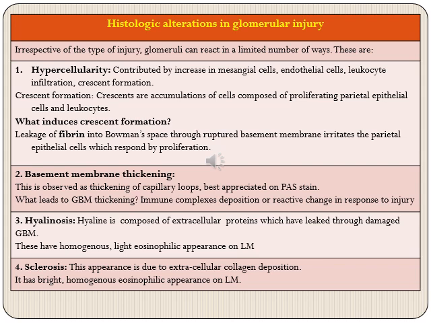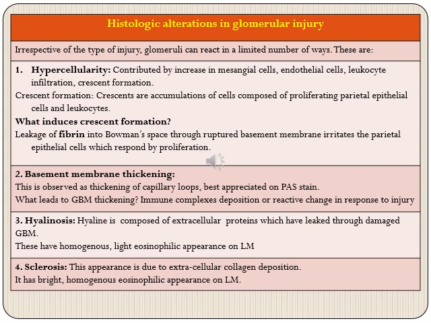A crescent appears like a crescent moon, that is why they are called crescents. These crescents are accumulations of cells composed of proliferating parietal epithelial cells and leukocytes. As you would recall, we have Bowman space or urinary space, and lower to that we have visceral epithelial cells or podocytes, and parietal to that we have parietal epithelial cells.